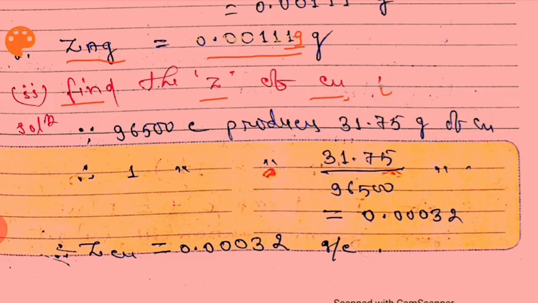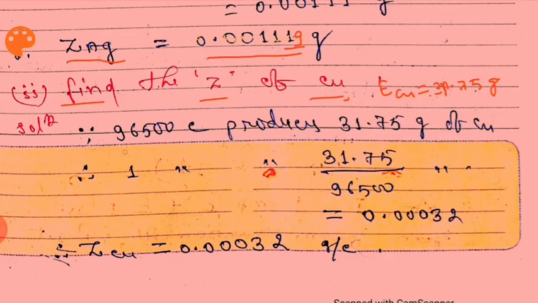As you know, the equivalent weight of copper in copper sulfate is 31.75 gram, as it has 2 charge. So the mass 63.5 will be divided by 2. It is equal to 31.75 gram.